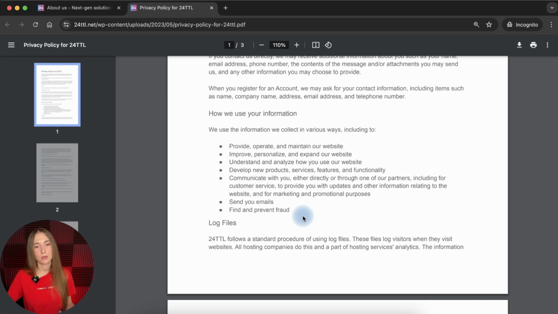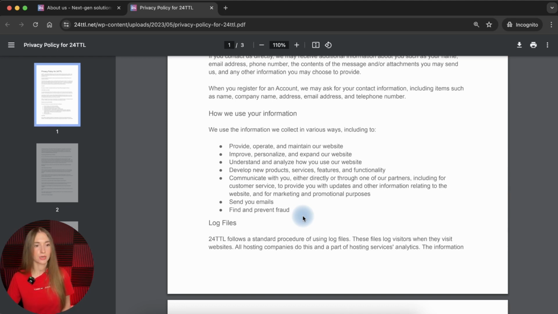Okay, pretty regular reasons for collecting and processing personal data. I wouldn't say that here is something omitted or needs to be clarified. From the first point of view, from the information that I have analyzed, it's pretty clear and everything is embedded.